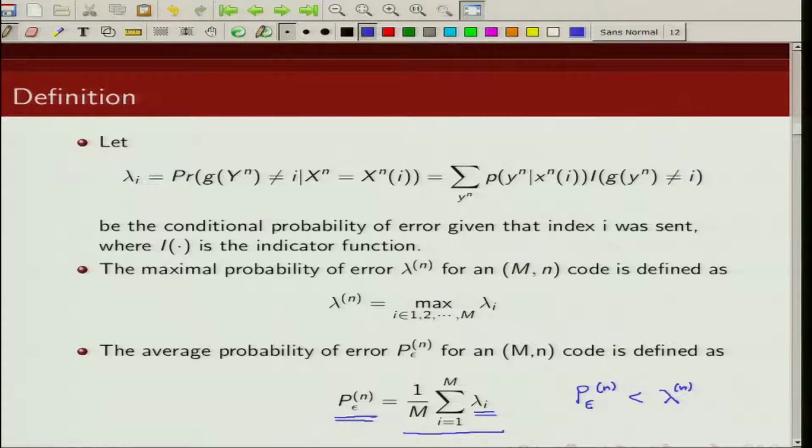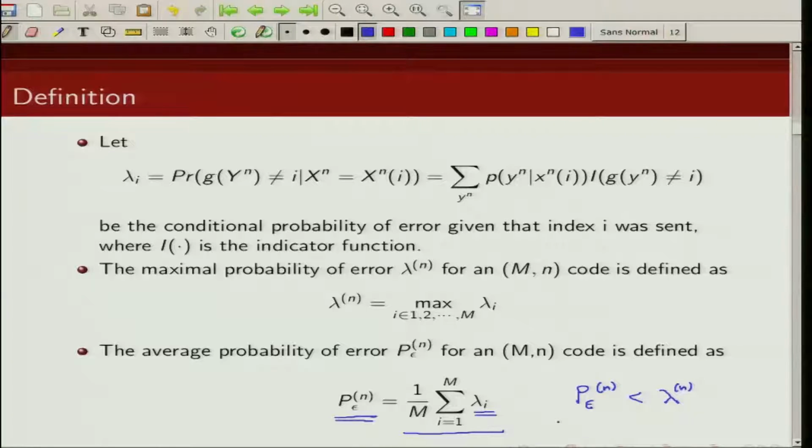It is not very difficult to show that this average probability of error will be less than or equal to the maximal probability of error. Now, we are going to show you later in this lecture that as long as our transmission rate is below channel capacity, our average probability of error is very small. It goes to 0 as the block length, the code word length, increases. We will show that if the average probability of error goes to 0, then the maximal probability of error also goes to 0 as n becomes large.